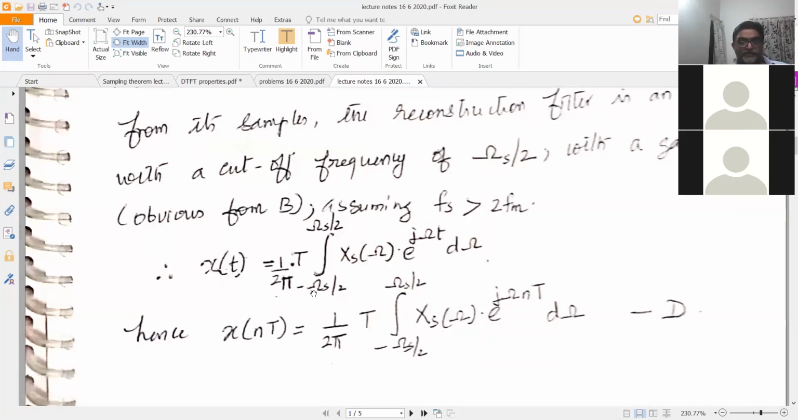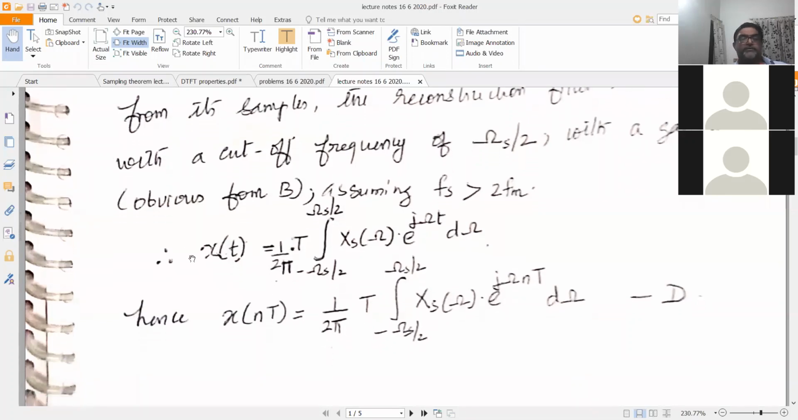So therefore the limits of the integral now become minus omega s by 2 to plus omega s by 2, because you are only concerned with the frequencies in this range. Only that corresponds to your baseband signal. So you require a gain equal to T. So T into integral minus omega s by 2 to plus omega s by 2 Xs of omega e raised to j omega t d omega into 1 by 2 pi, which is part of the inverse Fourier transform expression. So this is the expression for x of t. So this is your output of the ideal low pass filter.